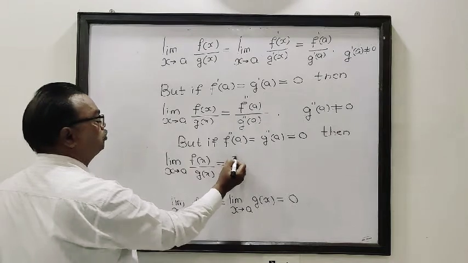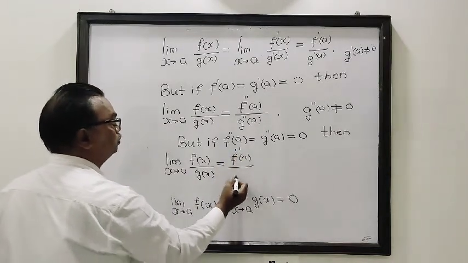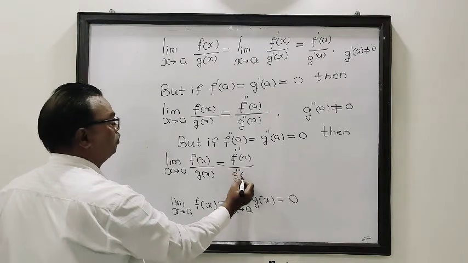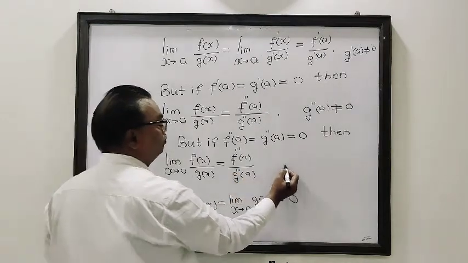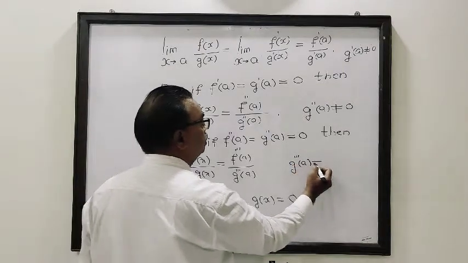So this is equal to f triple dash of a upon g triple dash of a, provided g triple dash of a is not equal to 0.